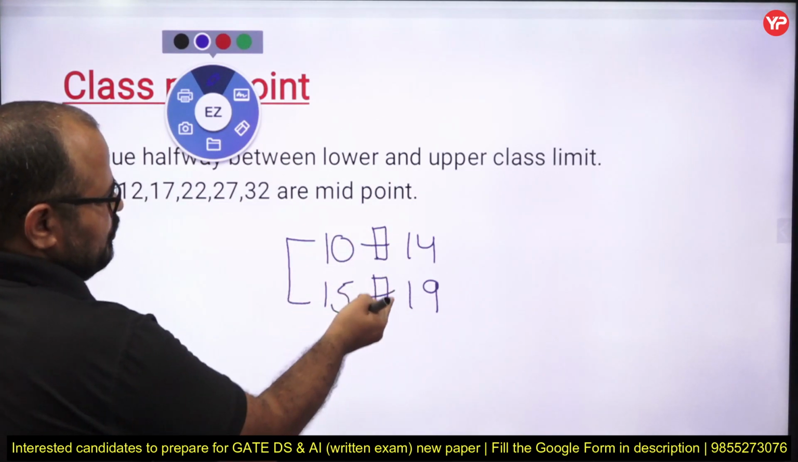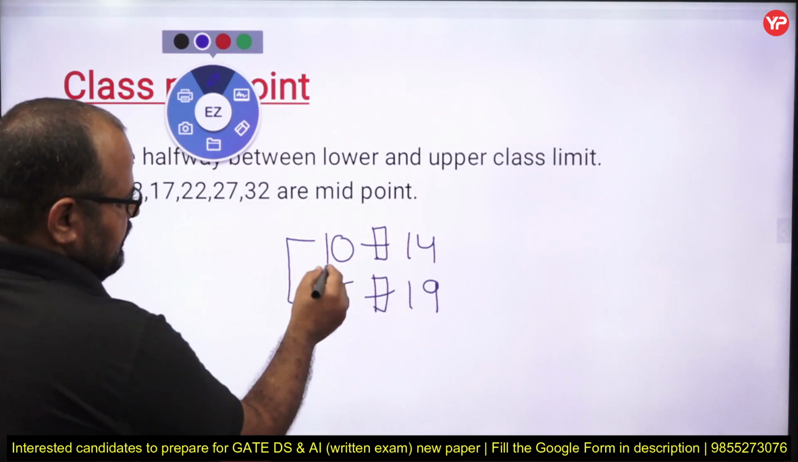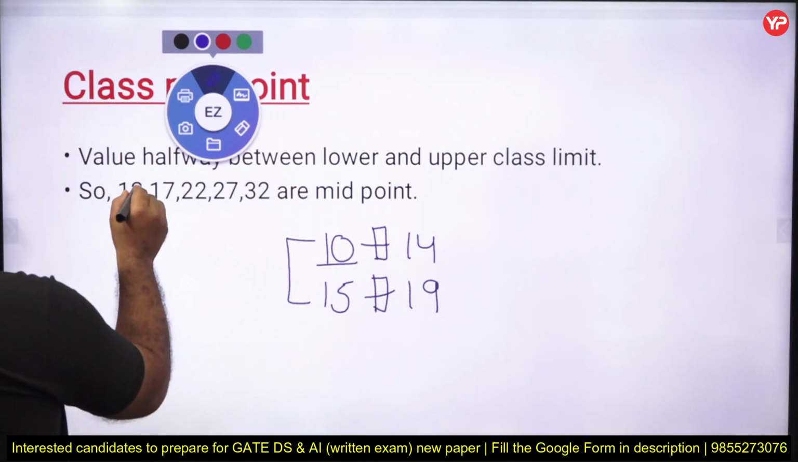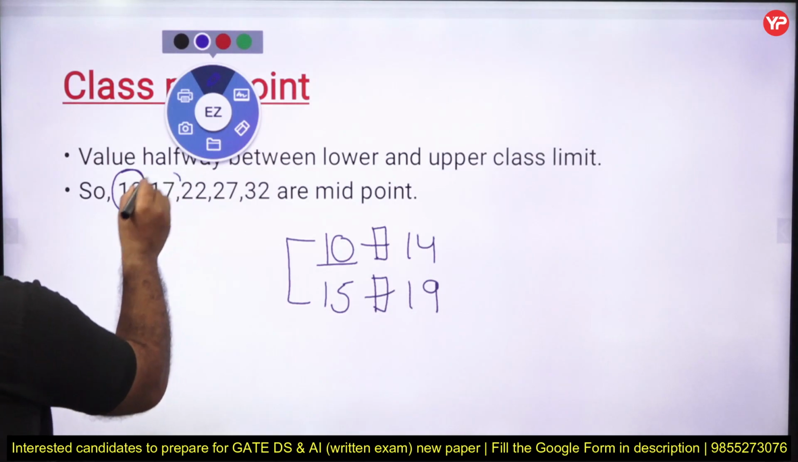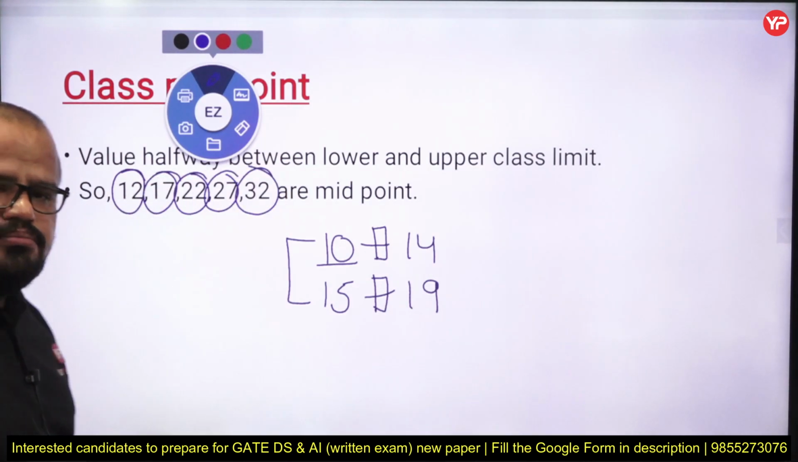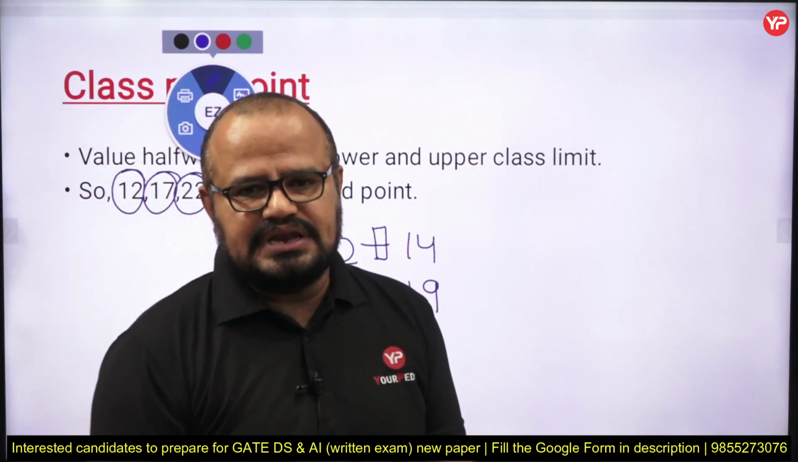You can add 2.5 to each and every lower value. 10 plus 2.5, 12.5, 13 or 12, whatever you want. So I just take the lower value, 12. 17, 19, 27 and 32 are the midpoints of my previous classes.